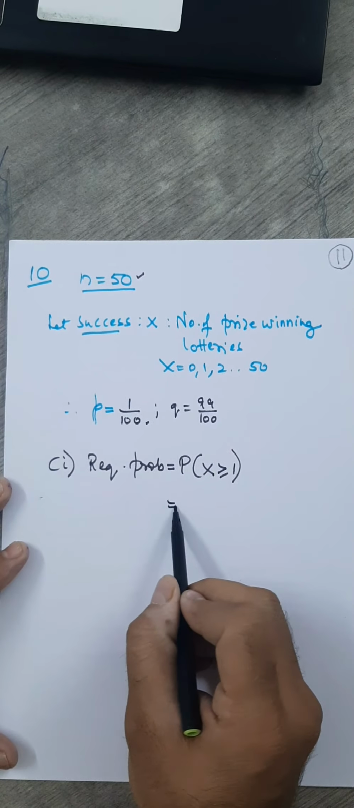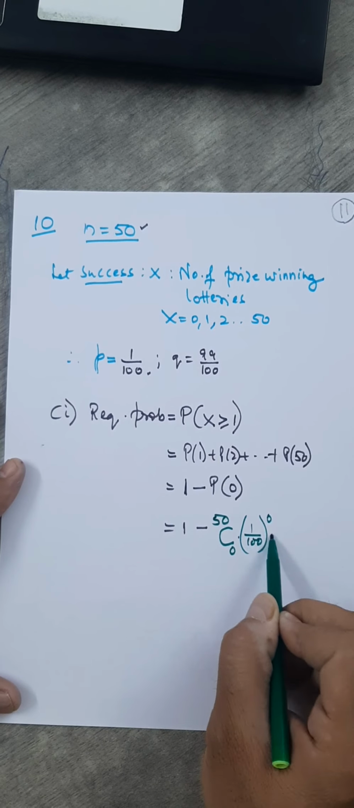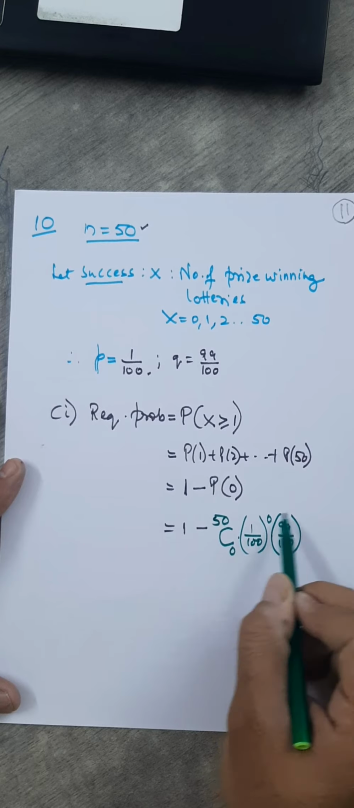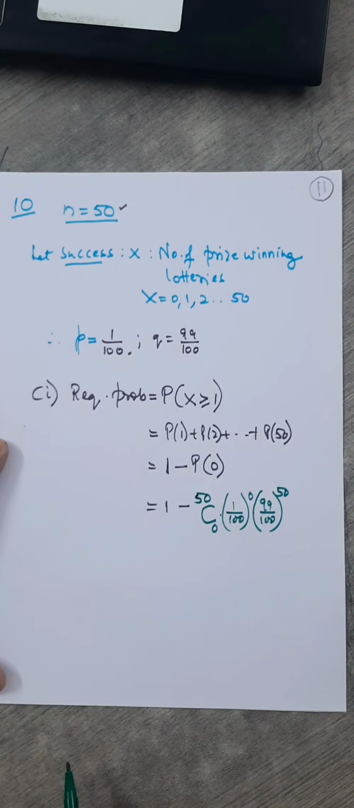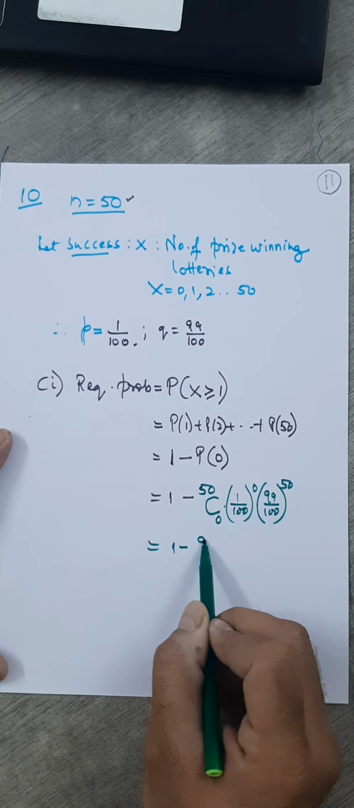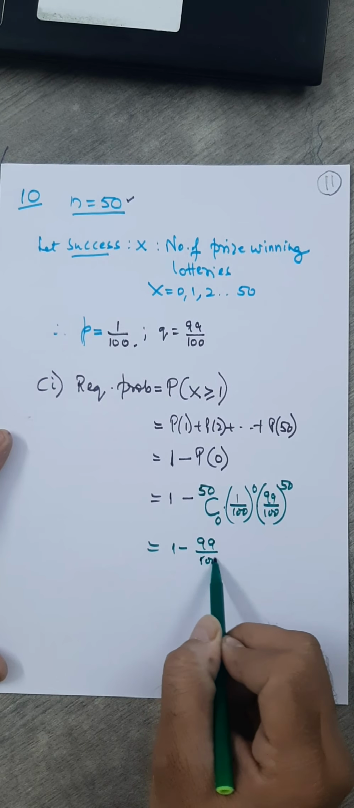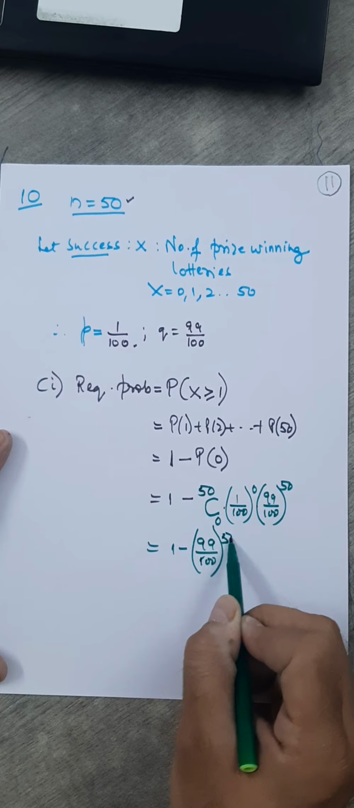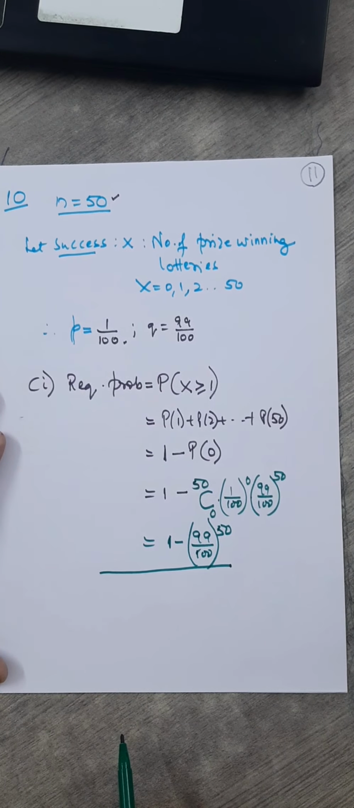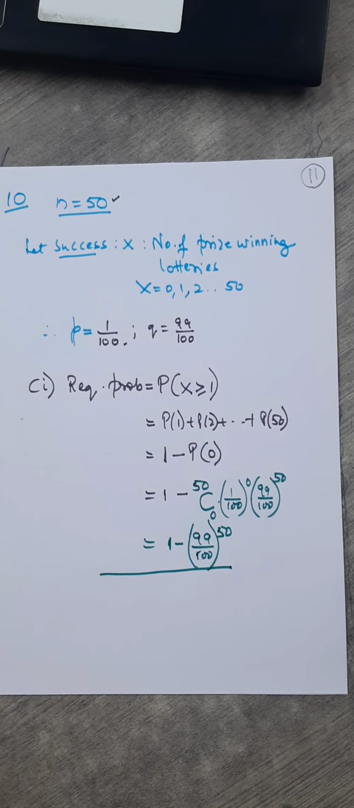How do you answer this? nCx, that is 50C0 into p. p is how much? 1 by 100 raised to 0 into q. How much? 99 by 100 raised to, it has to be 50 here. So 1 minus, this is 1, this is also 1. So you have 99 by 100 raised to 50. Right? That's the required probability here. Fine. No need to simplify this.